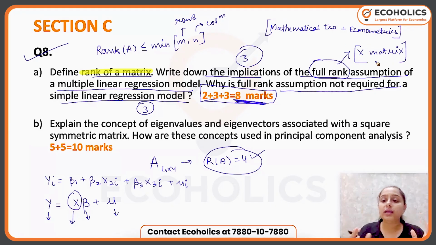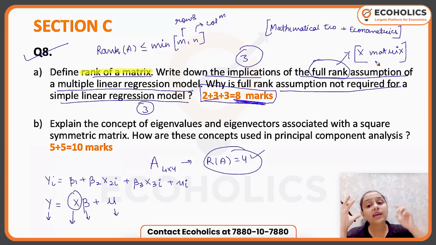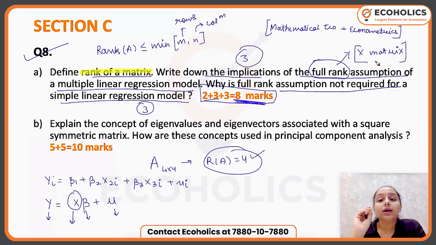Now, why do I need full rank? So understand what rank is. Rank is linear independence of rows and columns. If I'm saying that I need full rank in multiple linear regression, it means I don't want linear dependence between my rows and columns. This is very obvious. This is hinting towards the assumption of multicollinearity. So the full rank assumption is required because if the X matrix is full rank, it clearly indicates that my X variables do not have any linear relationship, which shows the absence of multicollinearity, and that is one very important assumption for my model to give me correct results.